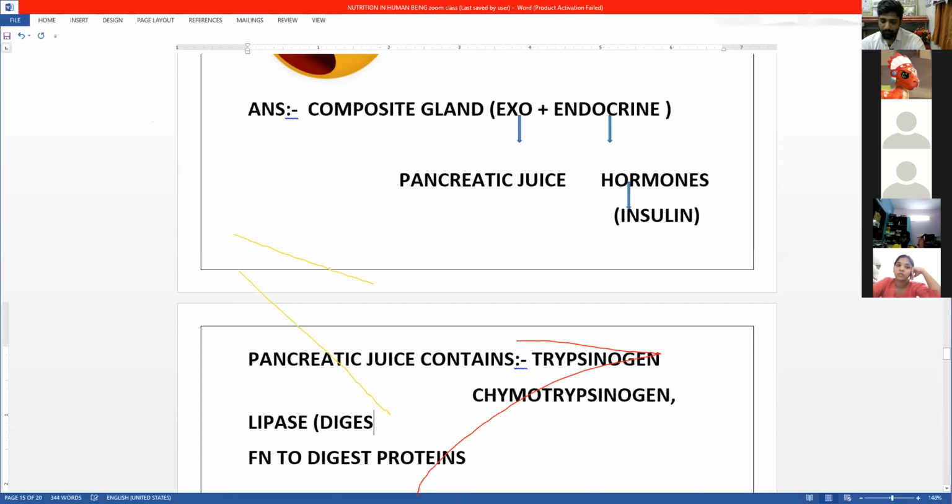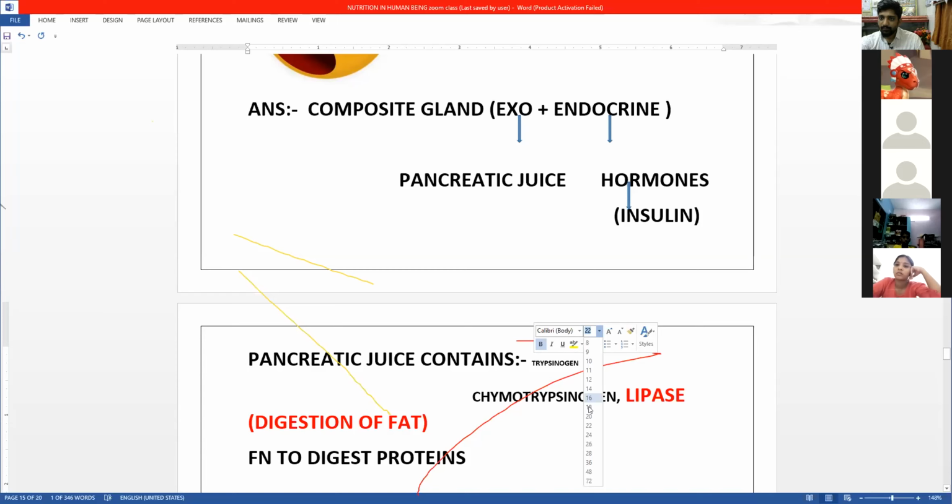So we have seen trypsinogen, chymotrypsinogen, and lipase, which helps in the digestion of fat.